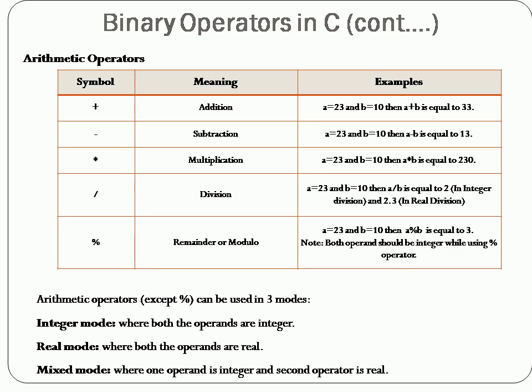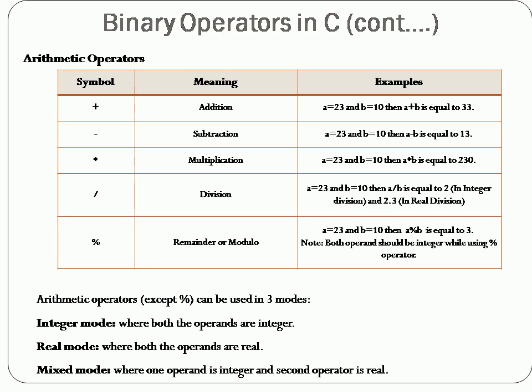The modes are integer, real and mixed. Integer mode is where both operands are integers. Whatever variable values you give, everything is a whole number. So those are called integer mode. For example, if you give 5 plus 10, 5 is an integer and 10 is an integer, so obviously you will get 15. That also comes under the integer mode.